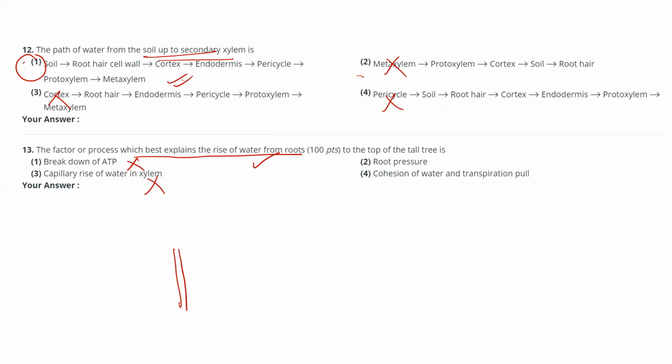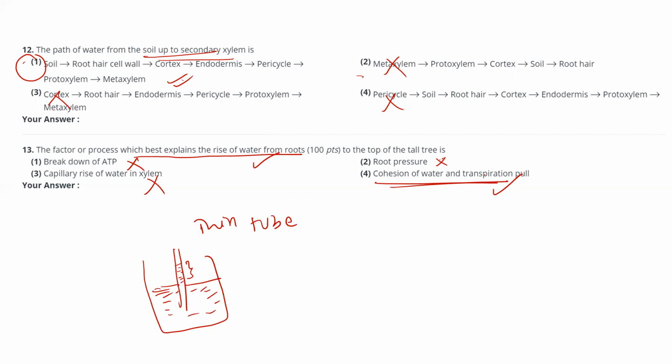If you keep a small thin tube in water, the water will rise only up to a small height, not this much height. Even root pressure is not enough. The correct answer is cohesion of water and transpiration. This is the correct answer.